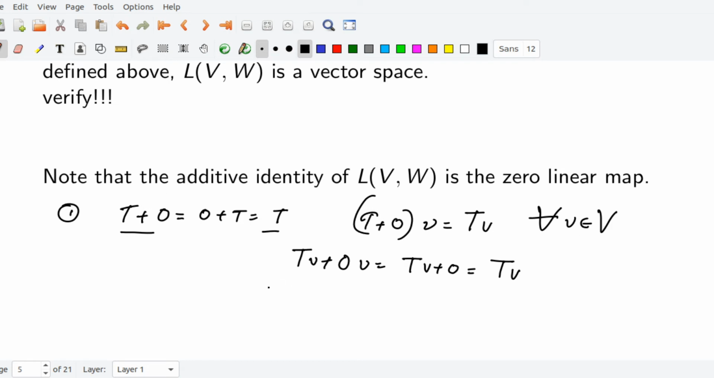Similarly, 0 + T equals T, because (0+T)(v) equals, by definition, 0v + Tv. The zero transformation takes every vector into 0, so it equals 0 + Tv. Here Tv is a vector in W, and this 0 denotes the zero vector in W, so hence it equals Tv. So we get (0+T)(v) equals Tv for every v. Hence 0 + T equals T.